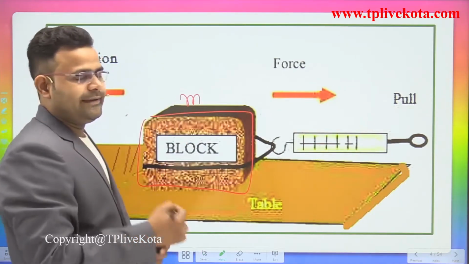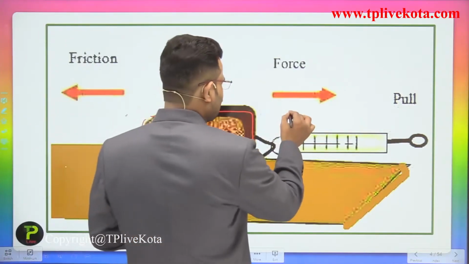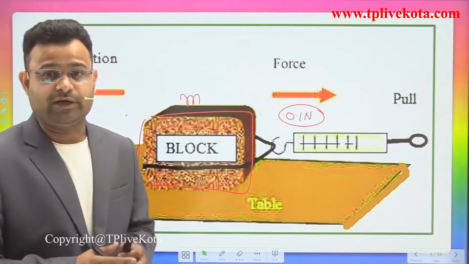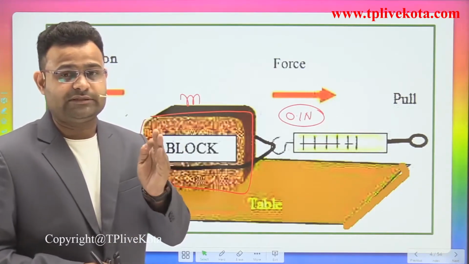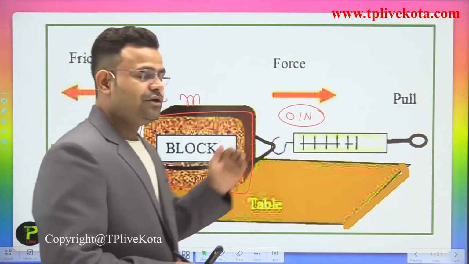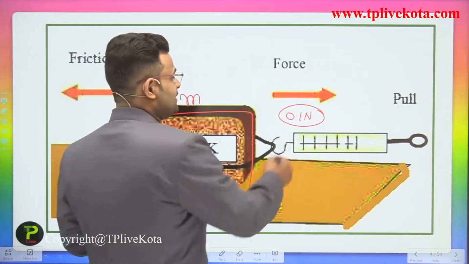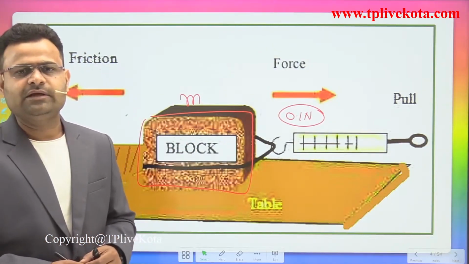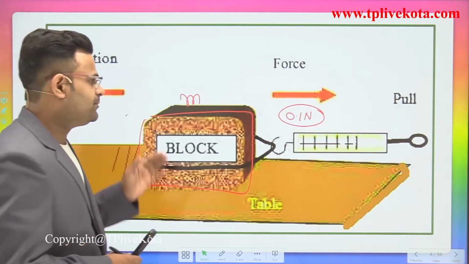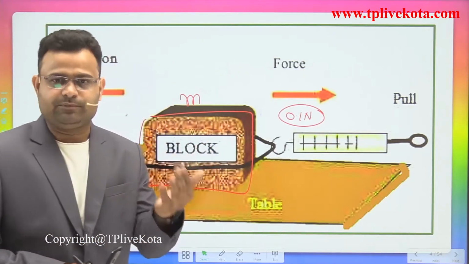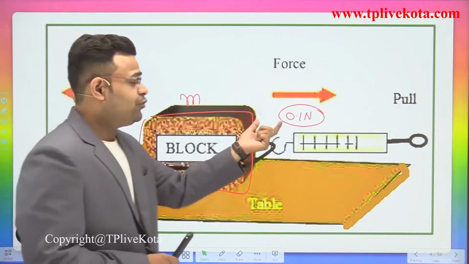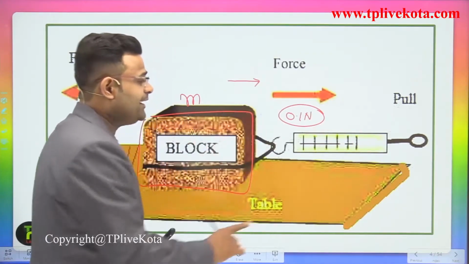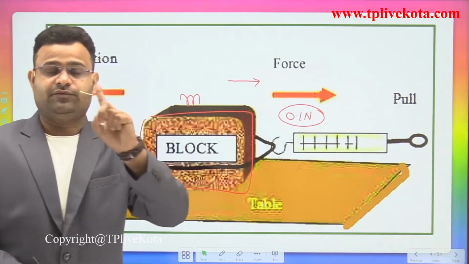If you are applying some 0.1 Newton, every student of my class knows what a Newton is. Every student knows that the Newton is a unit of force. If we apply 0.1 Newton, that block cannot be moved. Why is that block not moved, guys? If you apply some force on a body it should move, but that force is not sufficient. If that force is not sufficient, it means that force is balanced by another force.